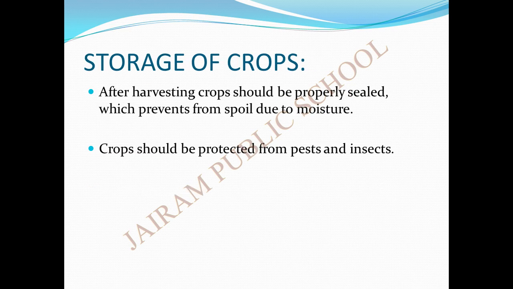And the next is the storage of crops. Now the crops are ready for harvesting. We have done many steps to grow a crop. After harvesting, what should we do? It should be properly sealed, properly closed, which prevents spoilage due to moisture. If we keep vegetables without a proper seal, what will happen? They will get damaged. Fungus will grow on the vegetables and fruits. So they should be properly packed to prevent spoilage due to moisture.